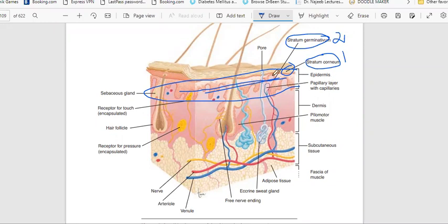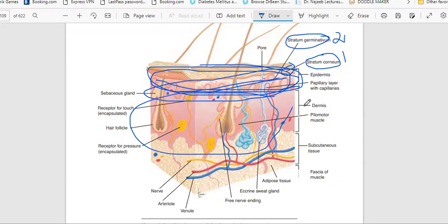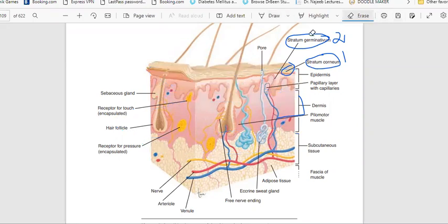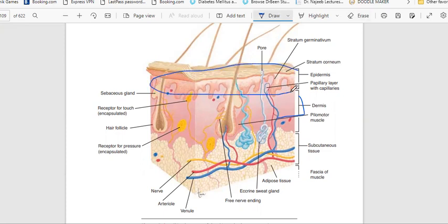Okay, and there is poor supply. You are not able to see the capillaries in this area. In the epidermis, most of the capillaries are present only in the dermis. This part is called dermis, and this is the epidermis.